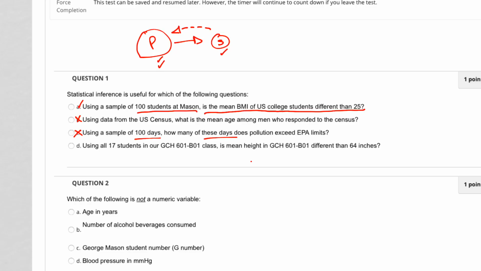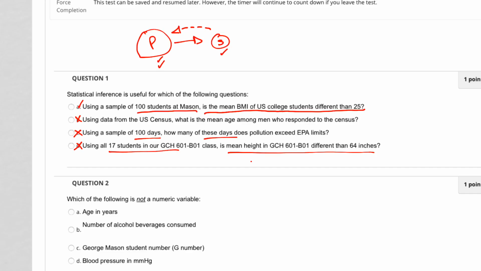Using all 17 students in our GCH bio class, is the mean height in the class different? So here you have all the students, so the whole population, asking for something about the whole population, so no inference there, you actually are doing the measurement. So number 1 is the correct one.